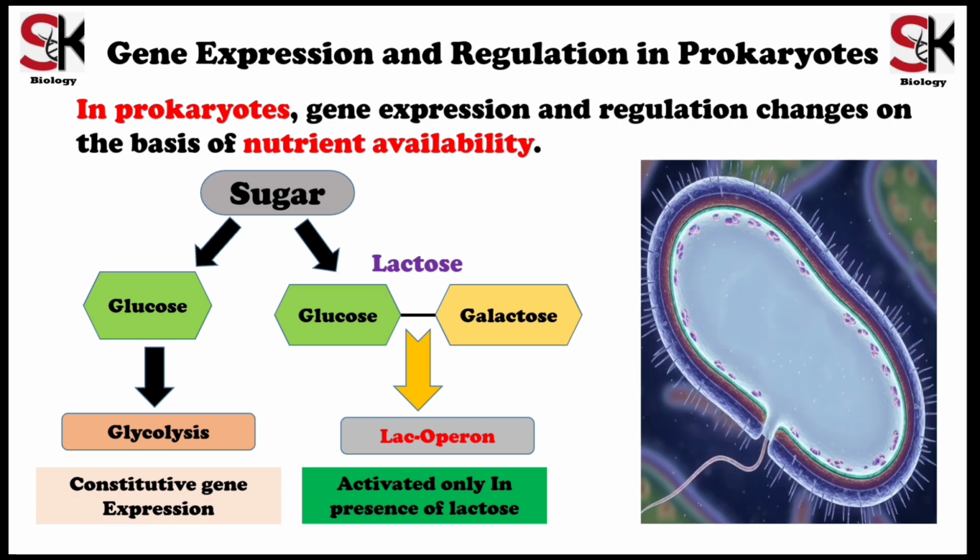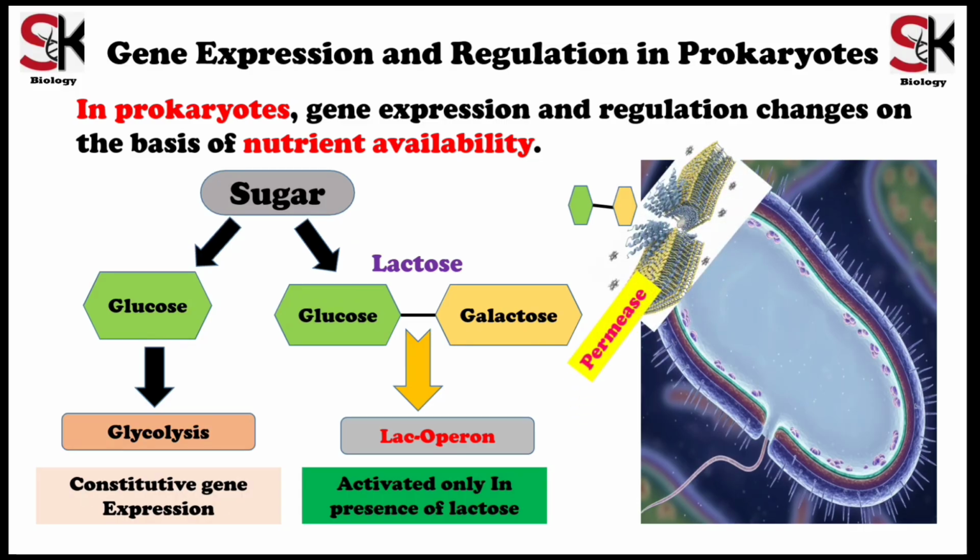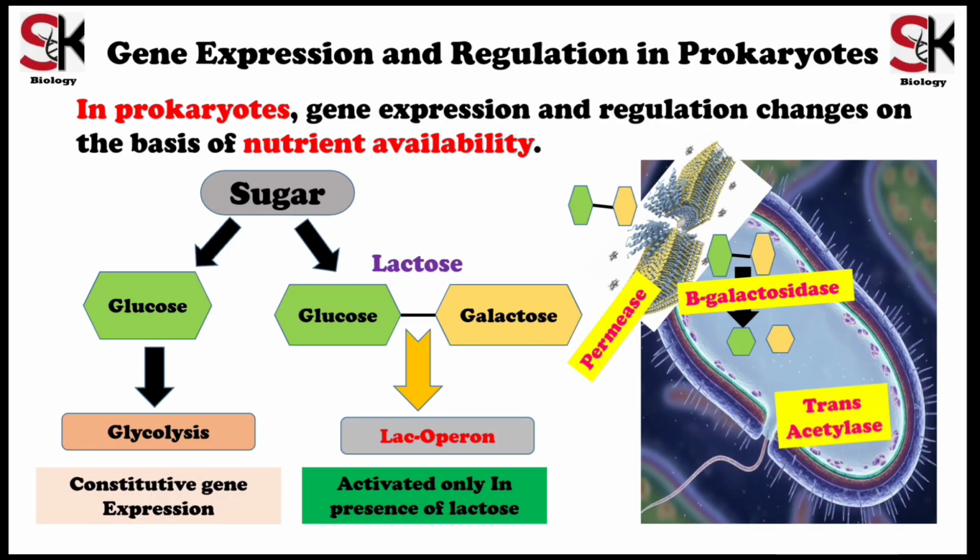Overall, in E. coli, lactose will enter the cell through the permease enzyme. Then, the beta-galactosidase enzyme breaks lactose into glucose and galactose. Further, toxicity is removed by the trans-acetylase enzyme. So, this is all about the Lac-Operon when all genes are active. In the next part, we will discuss what happens when any gene of the Lac-Operon gets mutated.